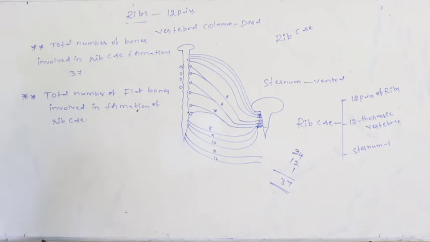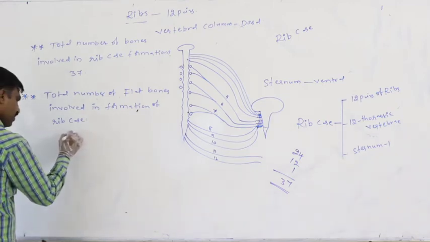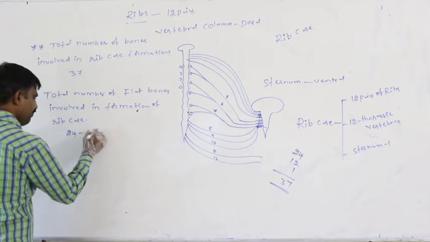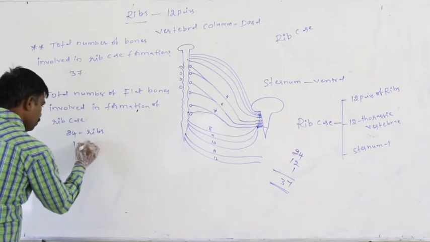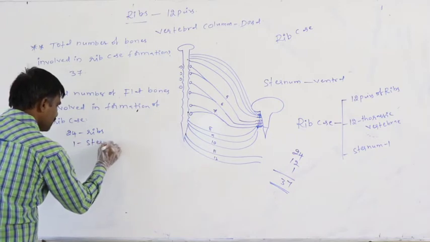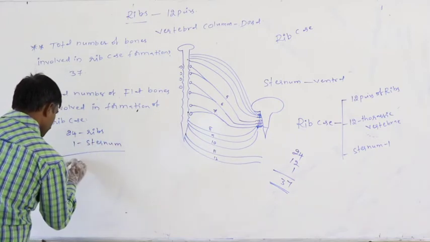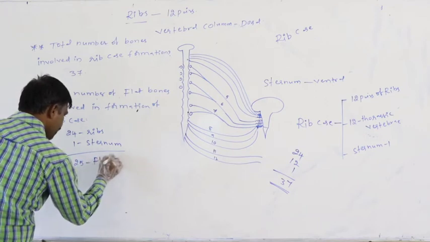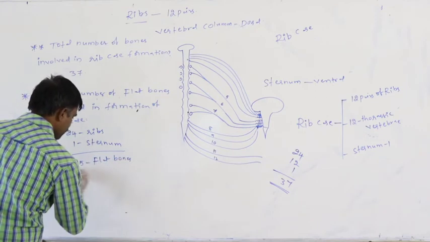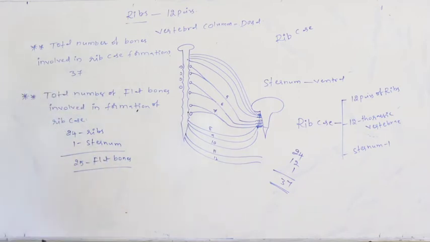How many flat bones get involved in the formation of the rib case? 24 ribs are flat bones. One sternum is also a flat bone. Totally 25 flat bones are involved in the formation of the rib case.